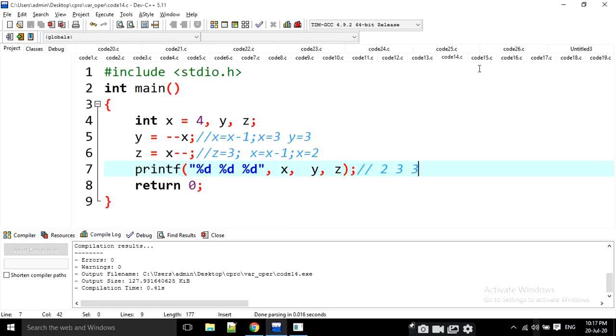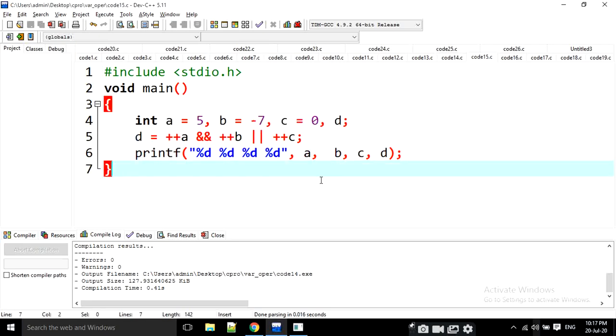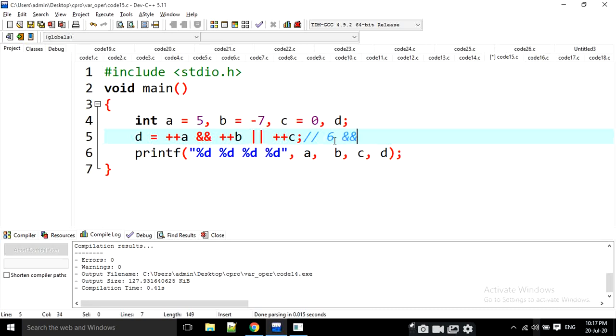Then moving into 15th question. Here again this is the logical operators. Plus plus A. That means this is a pre-increment operator. What is A value? A value is 5. It is pre-incremented, that means 6, and logical AND. Yes, if any value is 0, then only it will never move to the next statement, but it is a positive value, right? That's why it is moving into this position to check is it 0 or not.